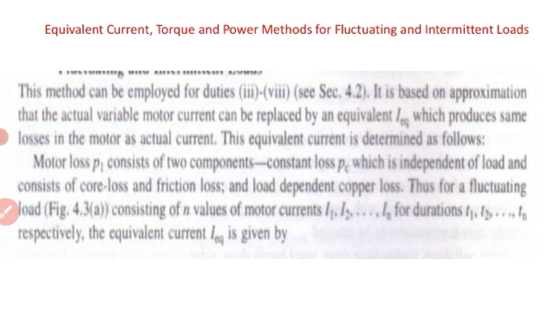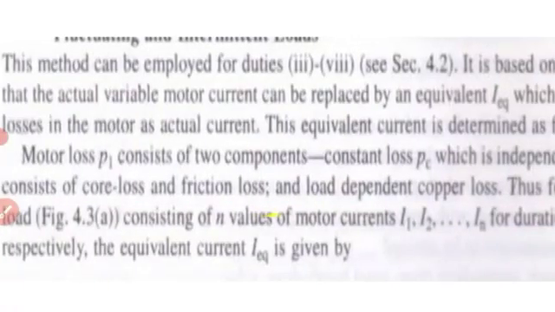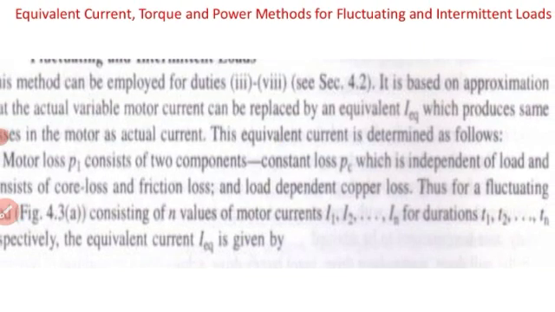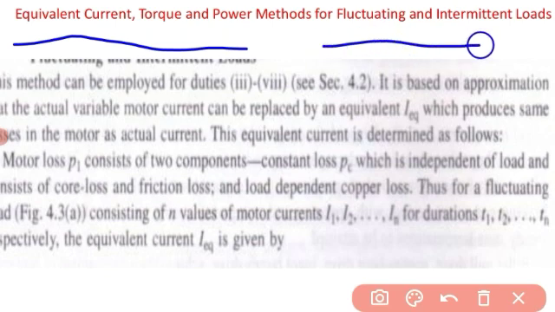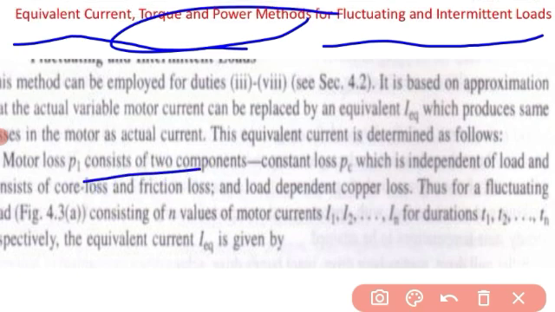Now, here we are going to derive the equation of the equivalent current, torque and power method for fluctuating and intermittent loads. Let the motor losses P1 consist of two components.